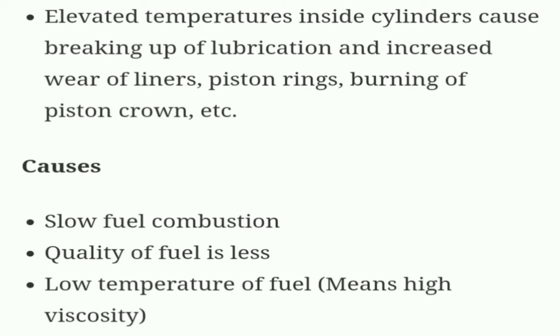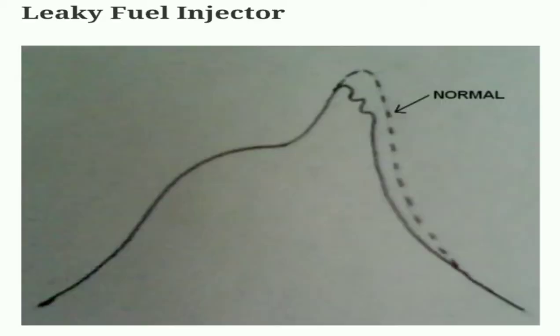Elevated temperatures inside the cylinder cause breaking up of lubrication and increased wear of liner, piston rings, and burning of piston crown, etc. The main causes are slow fuel combustion, low quality of fuel, low temperature of fuel meaning high viscosity, and leaky fuel injector. We can see the diagram when it is leaking.